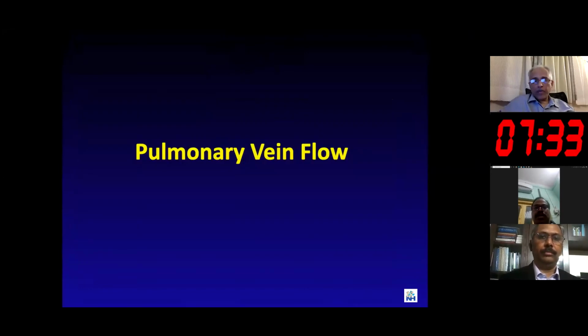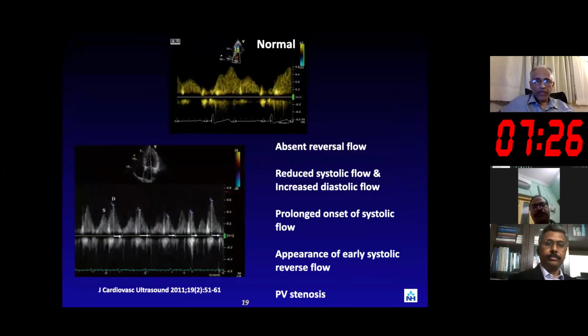Then there is pulmonary vein flow. Pulmonary vein flow again has a very crucial role, and it provides a lot of information. So this is how a typical normal pulmonary vein looks. It has a systolic flow, then a diastolic flow, and then there is an atrial reversal flow.